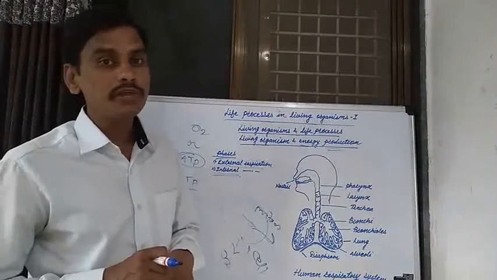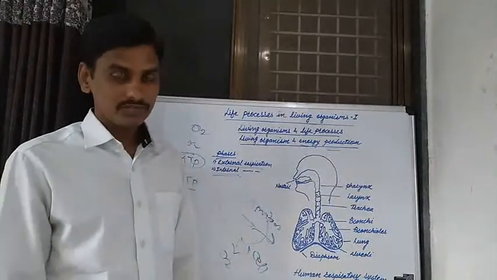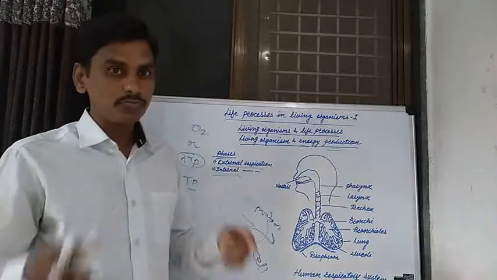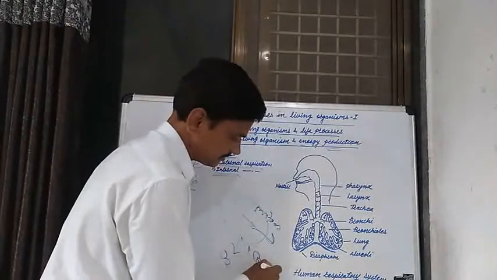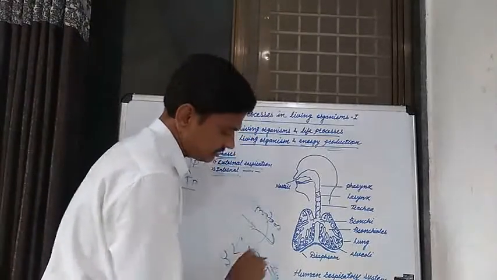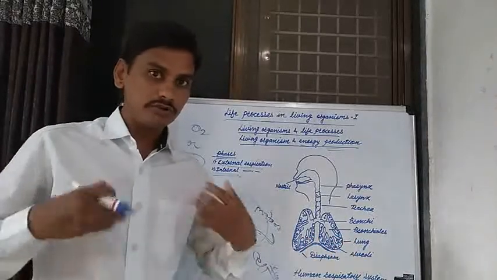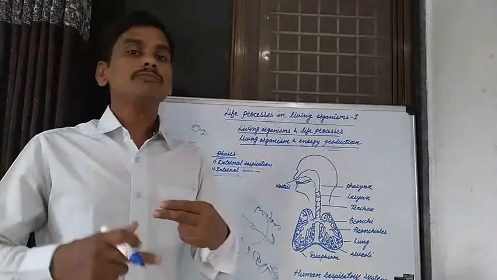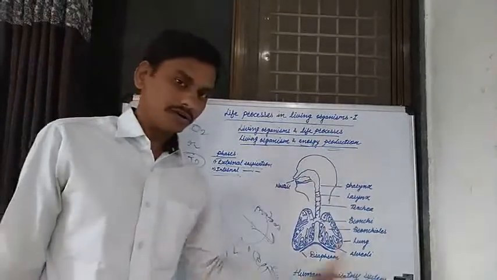And in human beings, respiration is carried out by various organs. The most important organ present in human beings for respiration is the lungs. How is the respiration process carried out in human beings? By various organs.